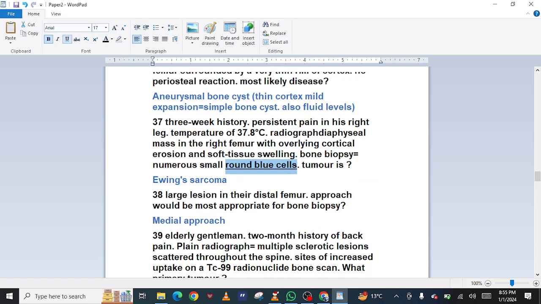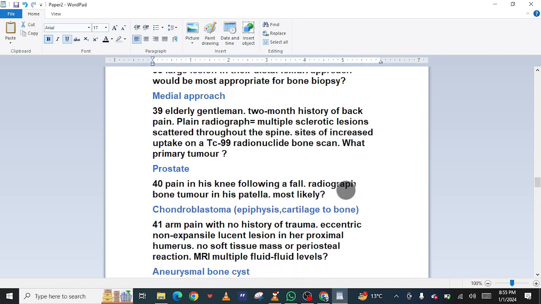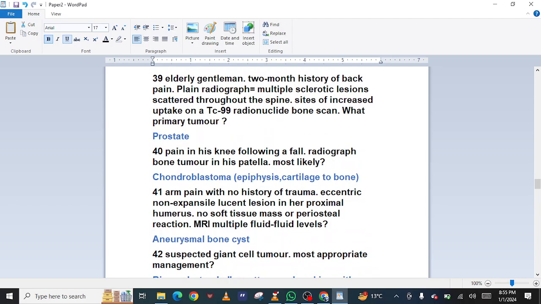38. Large lesion in their distal femur. Which approach would be most appropriate for bone biopsy? Medial approach. 39. Elderly gentleman. 12-month history of back pain. Plain radiographs: multiple sclerotic lesions scattered throughout the spine. Sites of increased uptake on a Tc99 radionuclide bone scan. What primary tumor? Prostate.